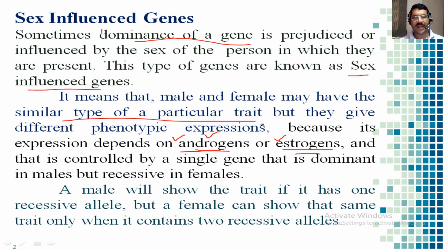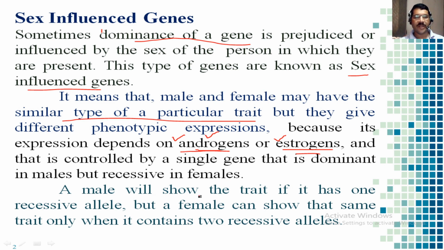The phenotypic expression of this gene depends upon androgen and estrogen, and it is controlled by a single gene that is dominant in males but recessive in females.